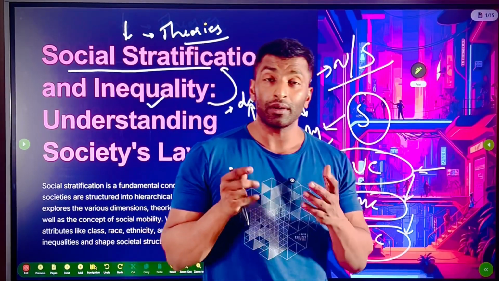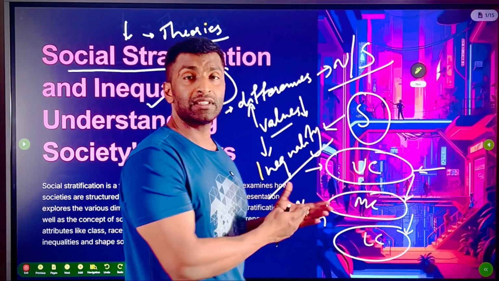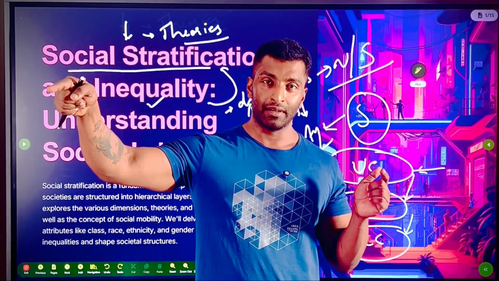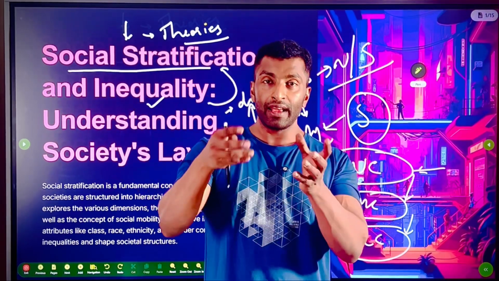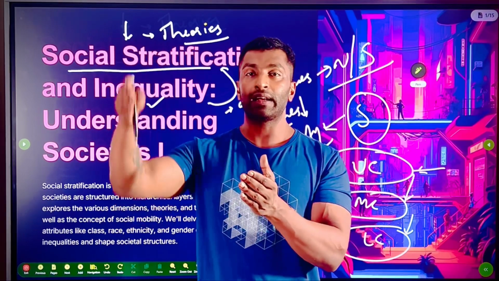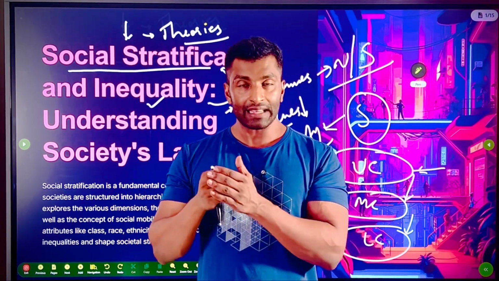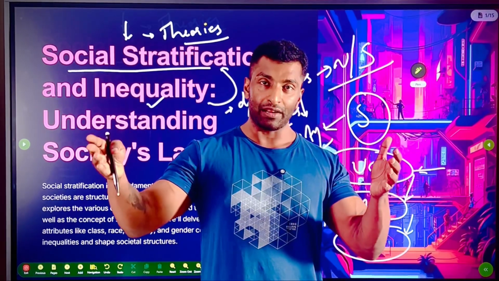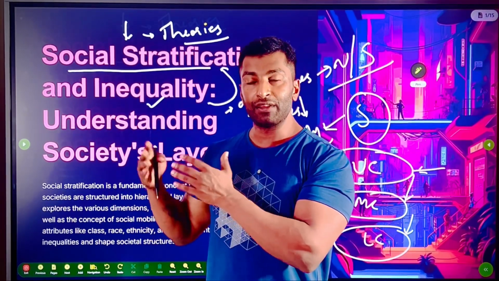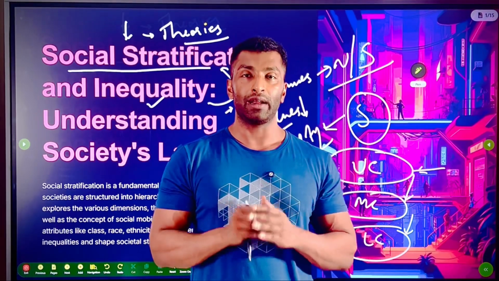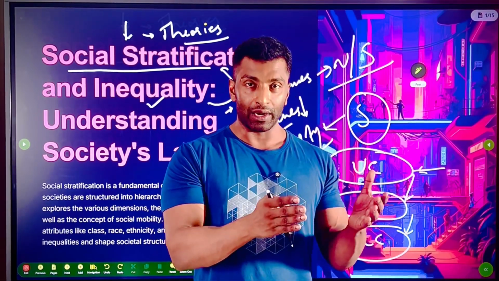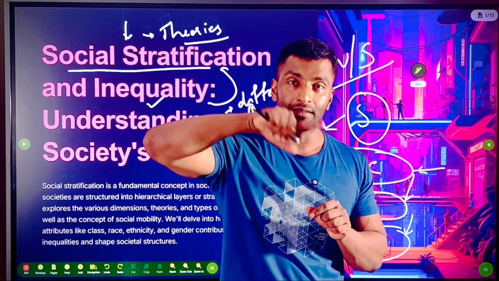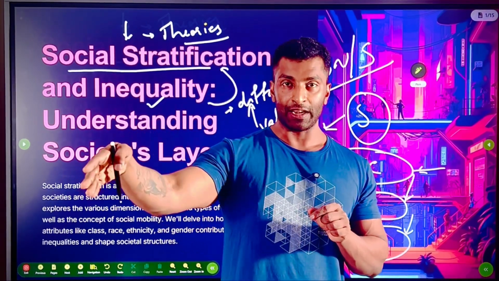So there may be n number of instances of inequality. Not all inequalities become stratification. Inequalities where you see patterns, there you will get stratification. Which means I can say that not all instances of inequalities are stratification, but all stratifications are based on some kind of inequality, a kind of patterns of inequality. So when inequality is understood or identified as patterns, that's when stratification.